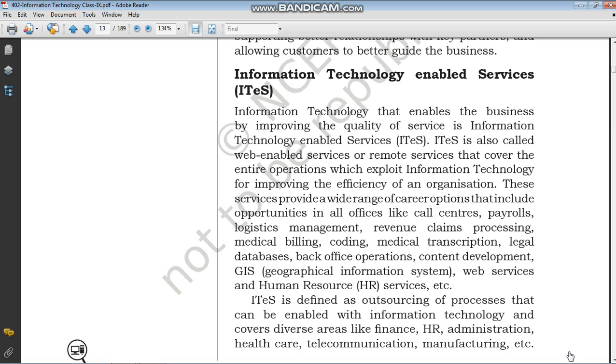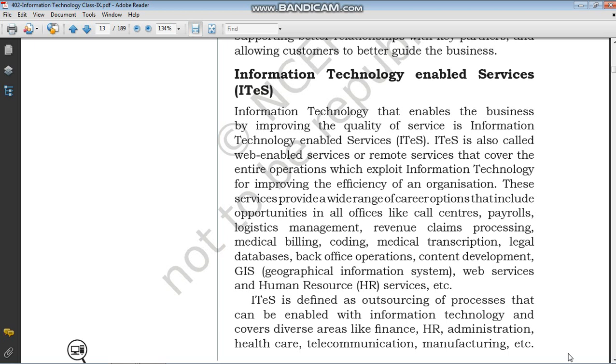Okay, so for example, you have your Airtel or Jio SIM in your mobile. If you have any problem regarding your phone or your SIM card, you just call the customer care. They will give you the necessary information on what you have to do. But actually, they are not working for Airtel or Jio. They are a different company. They are working for Airtel and Jio only, but as a different organization. They work as a middleman. So this type of company is known as an outsourcing company, providing services to the main business or main organization.